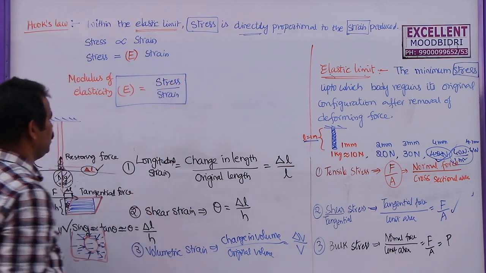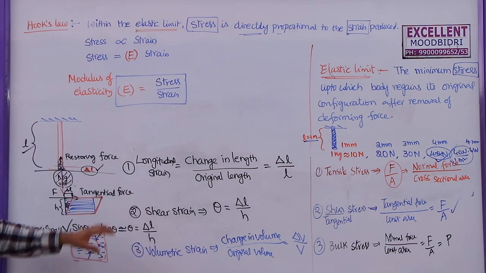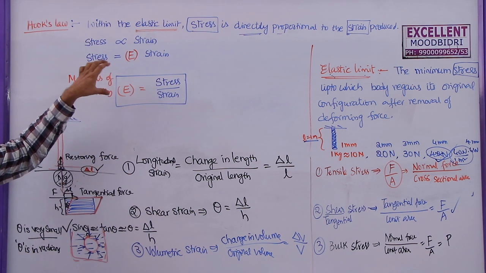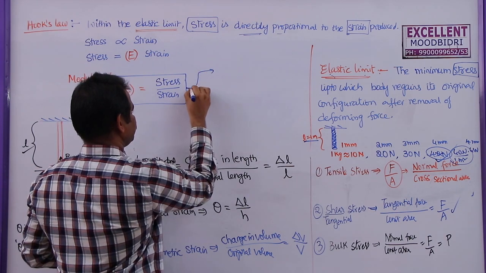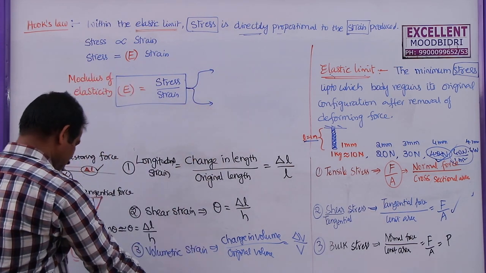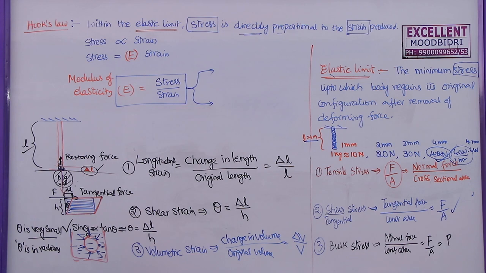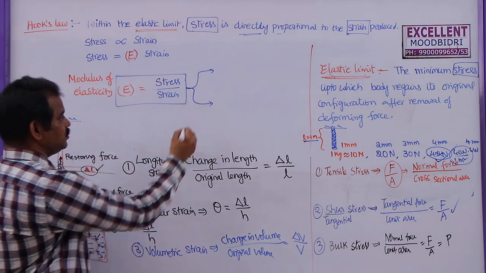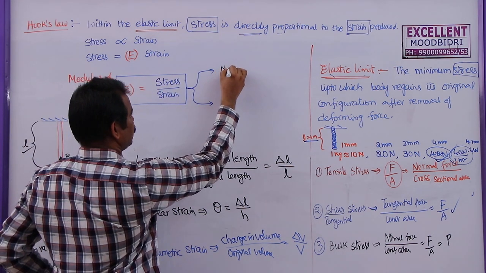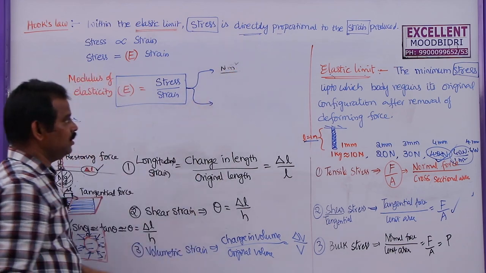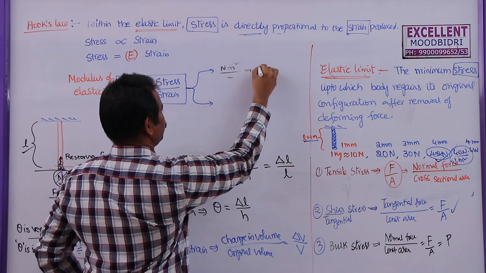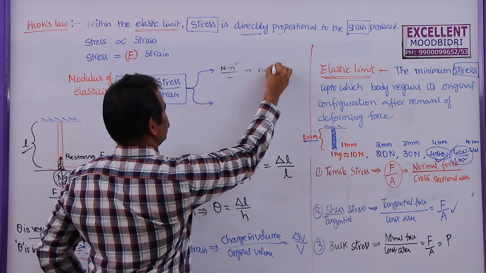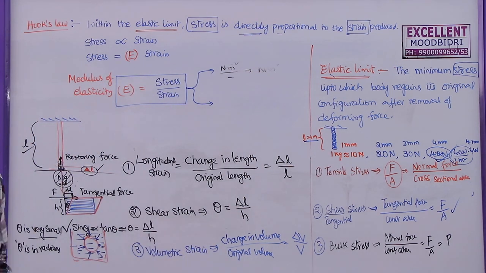So this is the modulus of elasticity. Now, what is the unit for modulus of elasticity or elastic modulus? First of all, let me find out the SI unit as well as the dimension formula for this one. So stress is measured in Newton per meter square and the strain has no unit. So the SI unit for this one is Newton per meter square only.